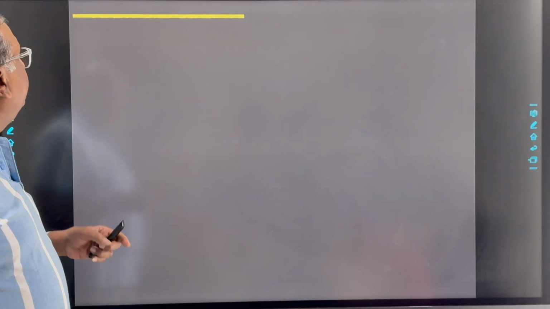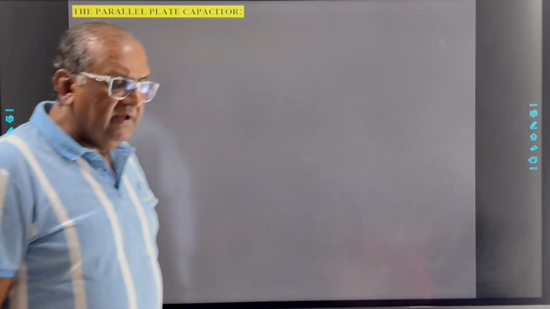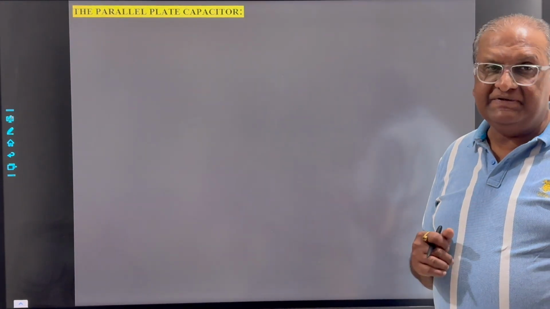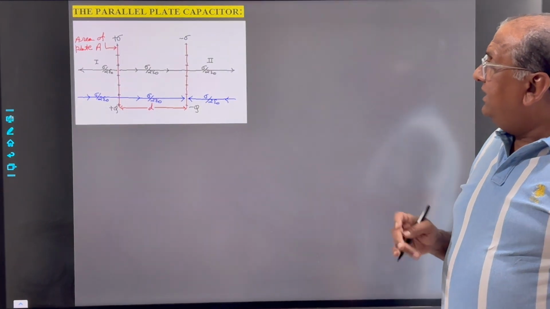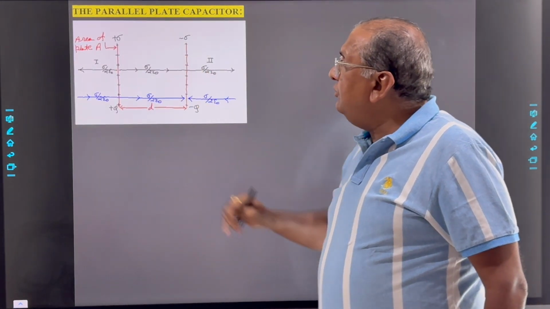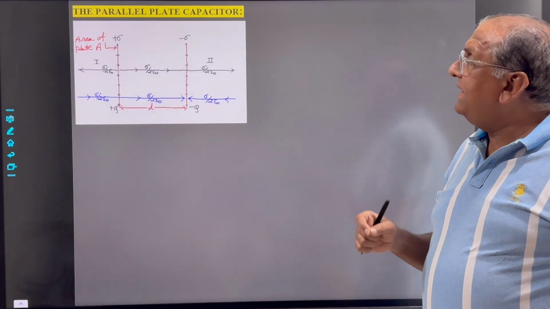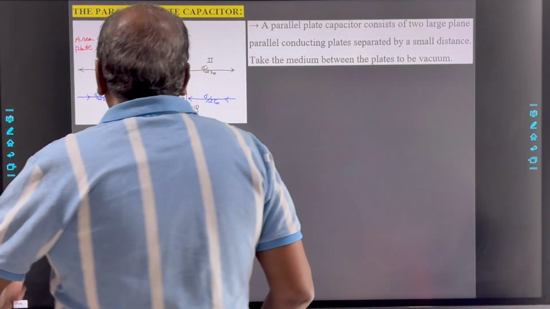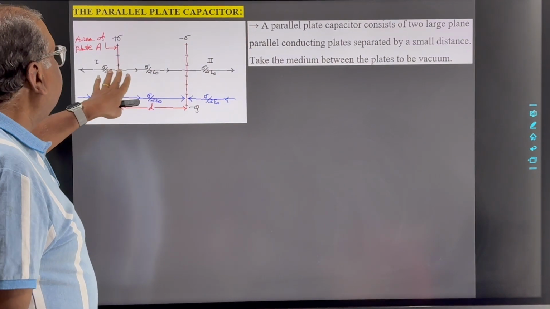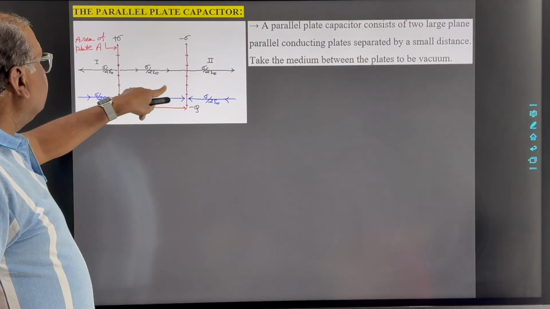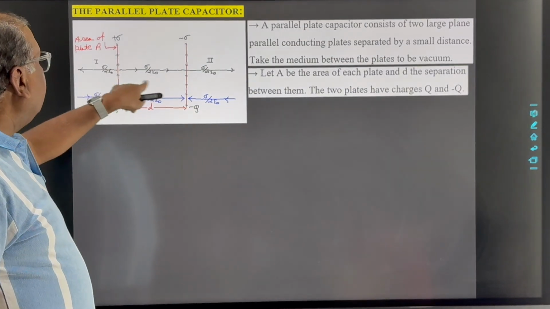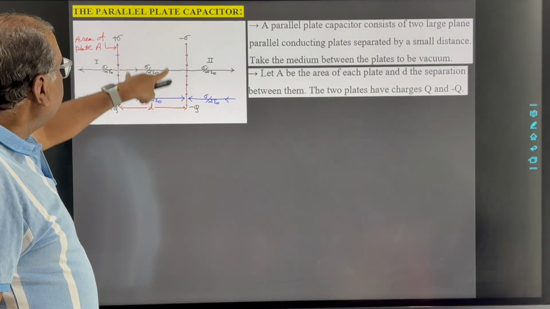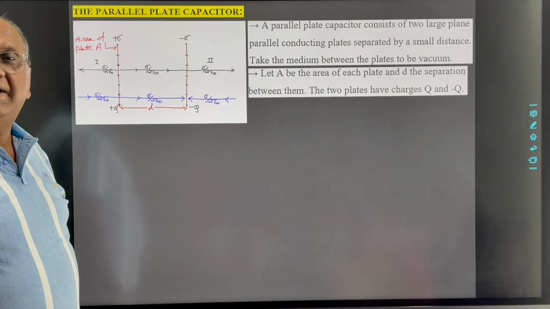Now the next topic is the parallel plate capacitor. Here we have to find the capacitance of a parallel plate capacitor. In a parallel plate capacitor we take two plane parallel conducting plates as shown in the figure, and these two plates have a large area. The separation between these two plates is, suppose, small d. And here we take the medium between the two plates to be vacuum.